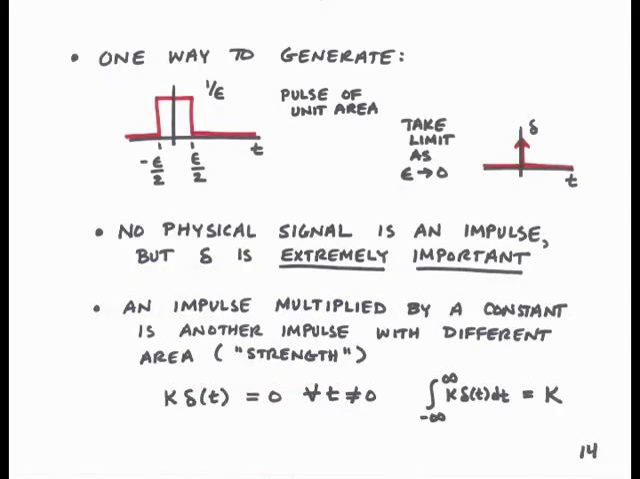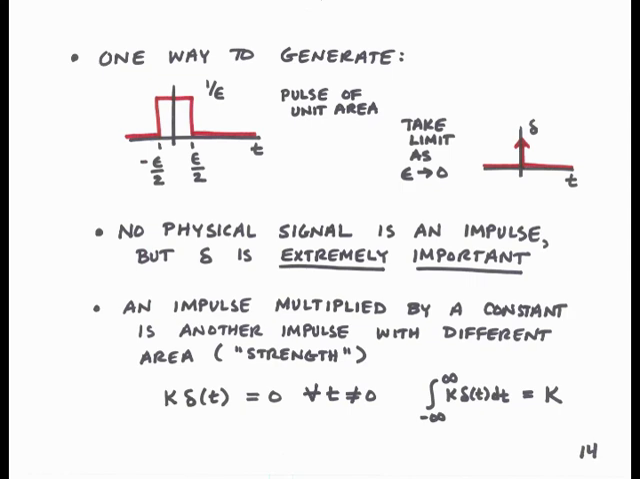One way of generating a Dirac delta function is through a limiting process. We'll have a pulse of unit area. It will extend from minus epsilon over 2 to epsilon over 2, and the height will be 1 over epsilon, so that the area underneath will be 1. Then we take a limit of this pulse as epsilon goes to 0. The area stays constant and is 1, but it becomes infinitely thin. This is a way we can think about the Dirac delta function.